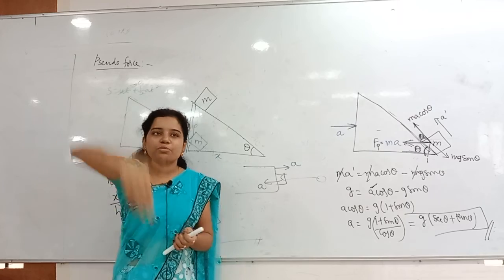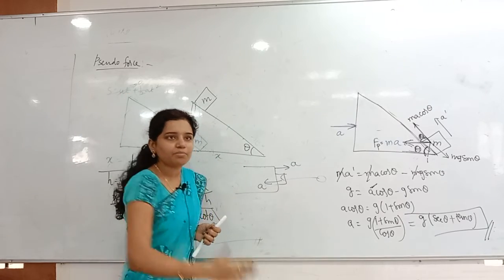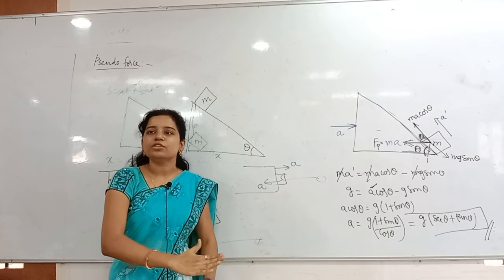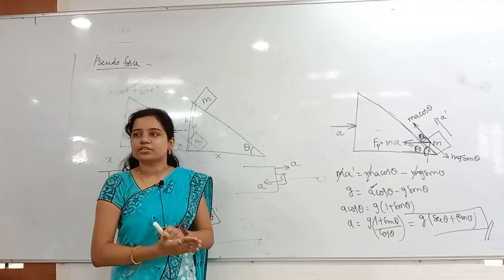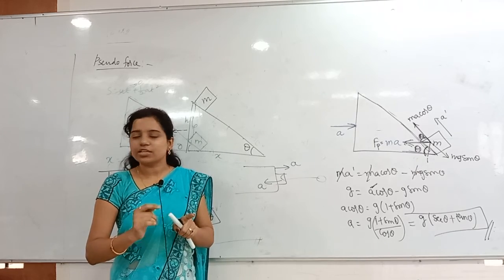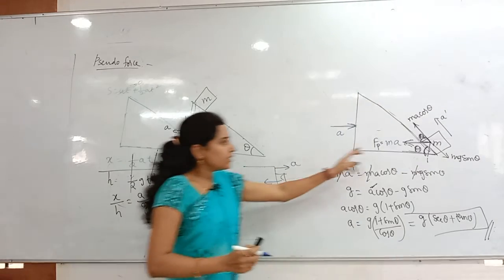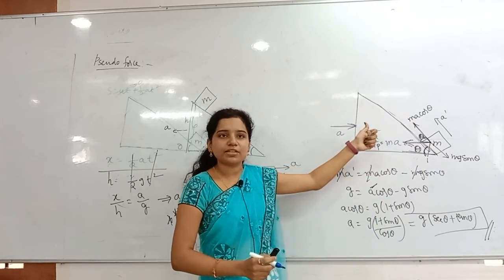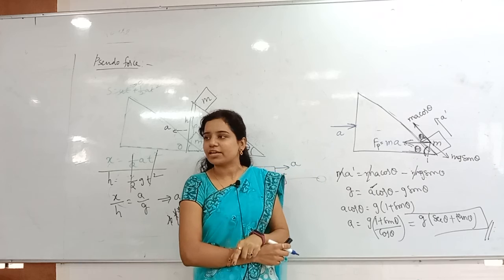Whenever I move this in the downward direction, what happens? My hand is accelerating in the downward direction. On the cap, what is acting? Pseudo force is acting in the upward direction, so it does not fall down. Clear? Everybody understood now clearly? So here the block is not going forward, it is coming onto the plane. What is the reason? The pseudo force is acting on it.